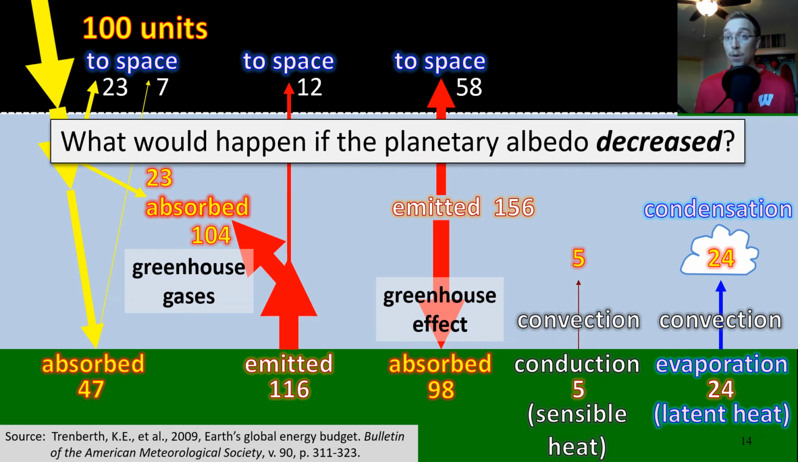Likewise, if planetary albedo decreased, we would expect to see a warmer planet because more is being absorbed. More is also being emitted, but there's a greater rate being absorbed into the planet, a better ratio, one-to-one, that's being absorbed.